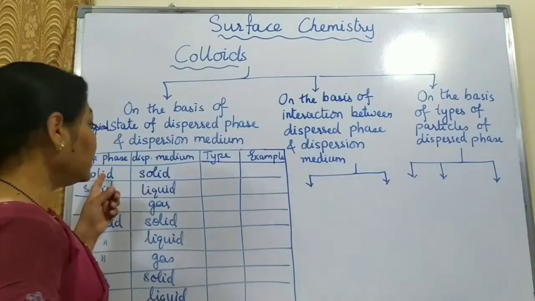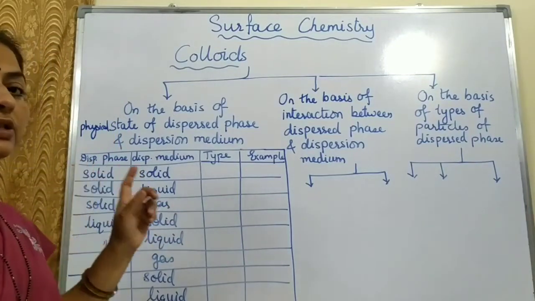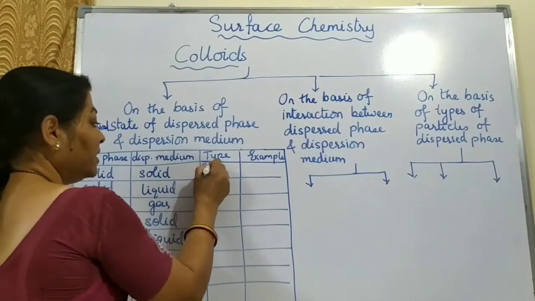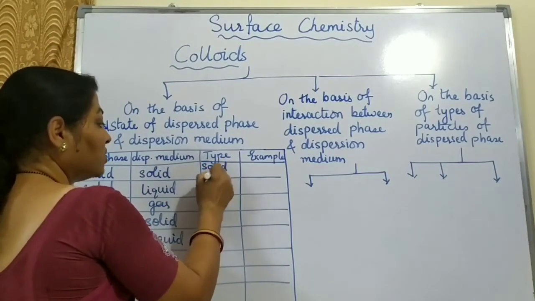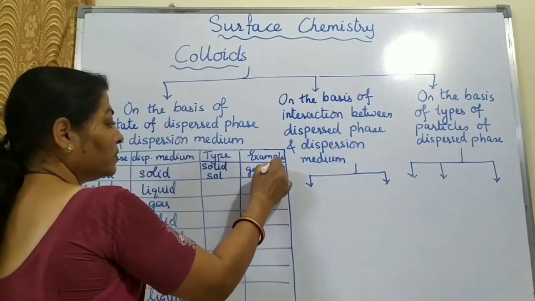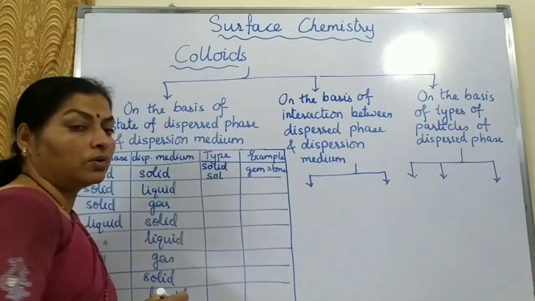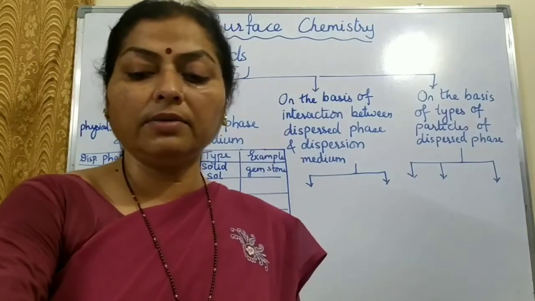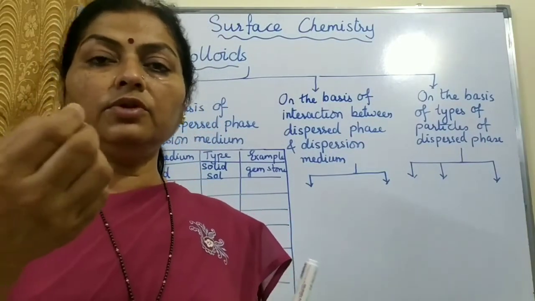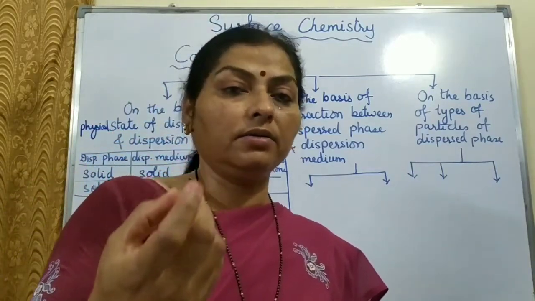Okay. So let us see the first type, solid in solid. So solid in solid, the type we will call it as a solid sol. And the example is gemstone. So colored gemstone all have seen in some of the other ornaments or in the ring.